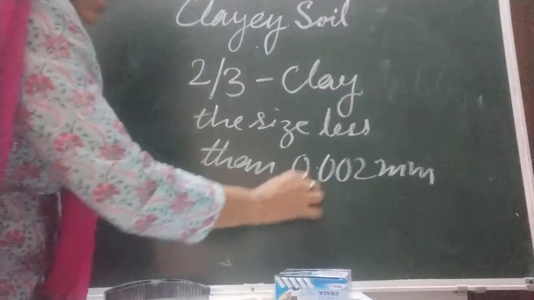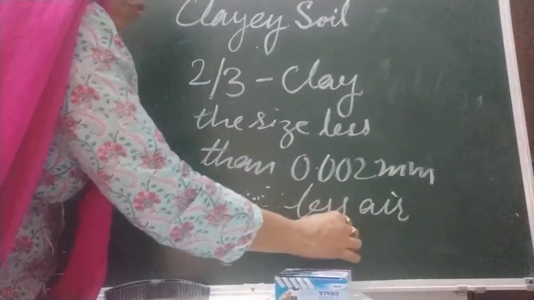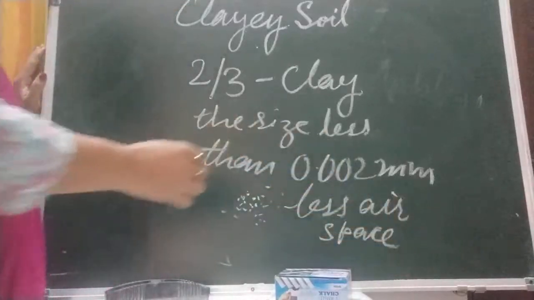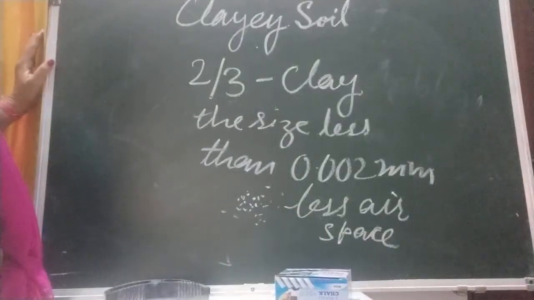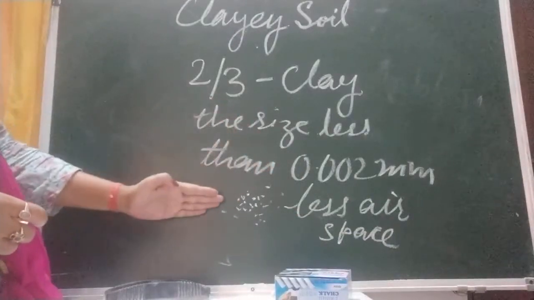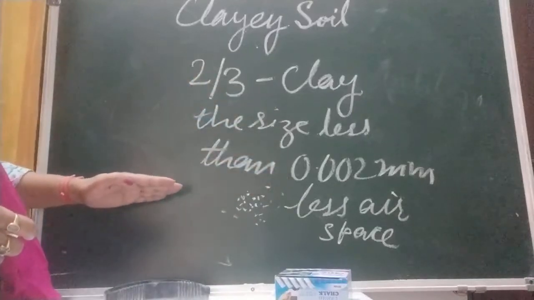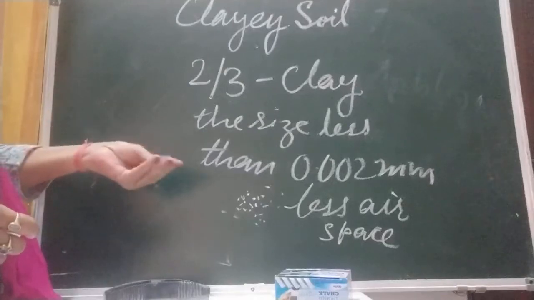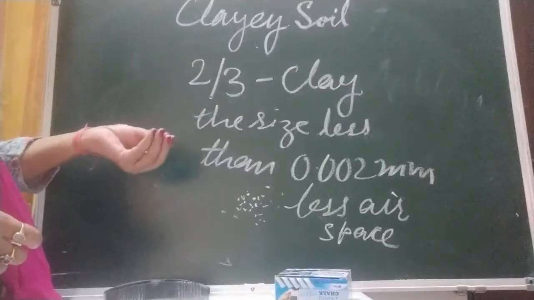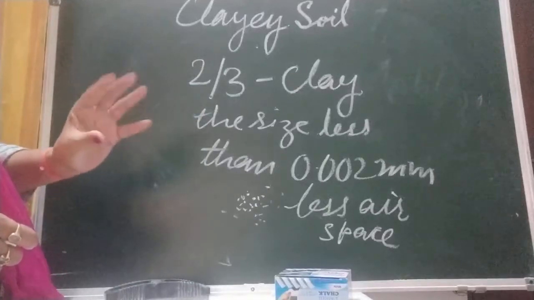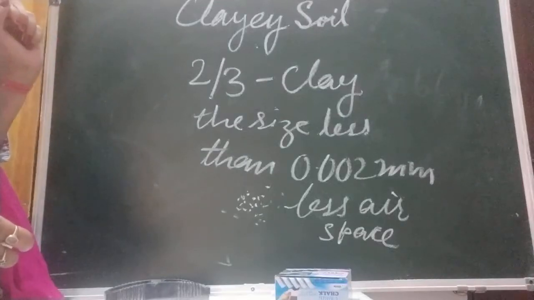There are very few air spaces. Because of less air space, they can hold more water. It is made up of very fine particles with small air spaces. It retains moisture and becomes very sticky when wet. If you touch this clay soil when it is wet, it will stick to your fingers. When dry, it becomes hard and forms deep cracks.